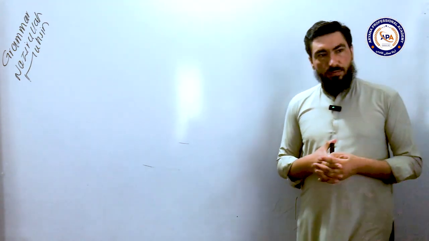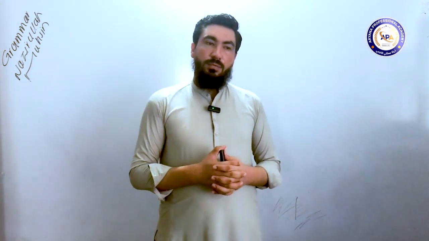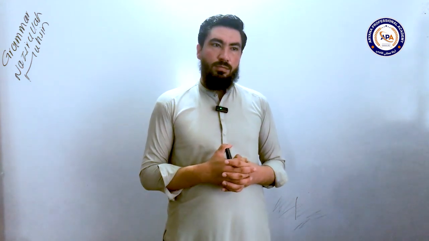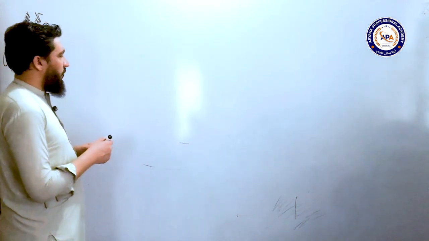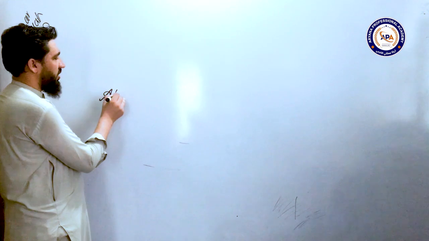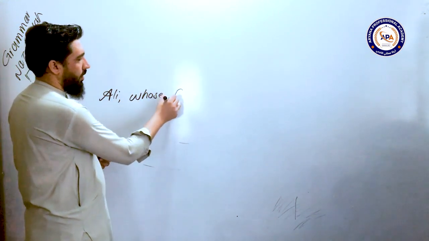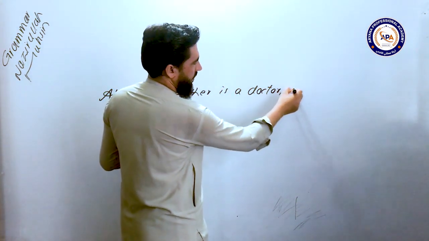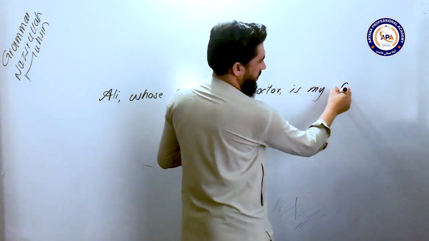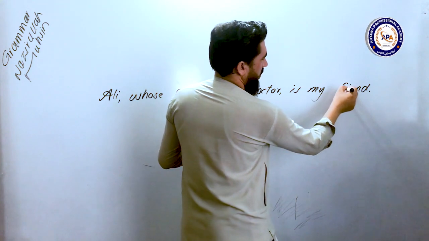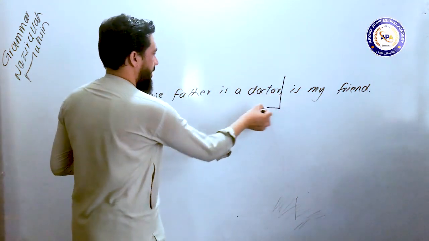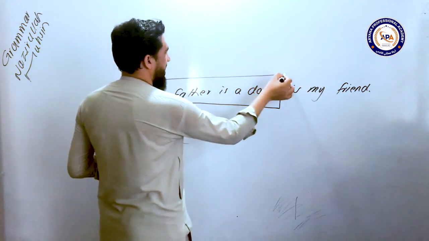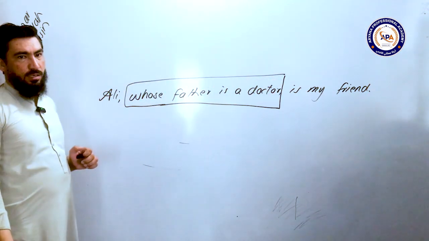Now relative pronouns. I have a sentence: "Ali, whose father is a doctor, is my best friend." So there is the relative pronoun "whose." How can we understand this is a clause? Because it gives extra information about the noun we have already mentioned: Ali, whose father is a doctor, is my friend. The actual sentence without this clause is "Ali is my friend," right?